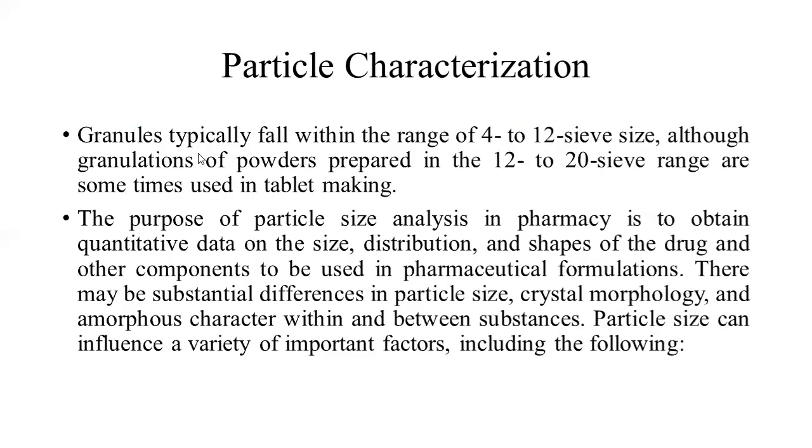Students, granules typically fall within the range of 4 to 12 sieve size, although granulations of powder prepared in the 12 to 20 sieve range are sometimes used in tablet making. So you can say that the powder which is used for tableting or granulation will have to be passed through sieve 12 to 20 so that it will facilitate the further processing of tablet dosage form.